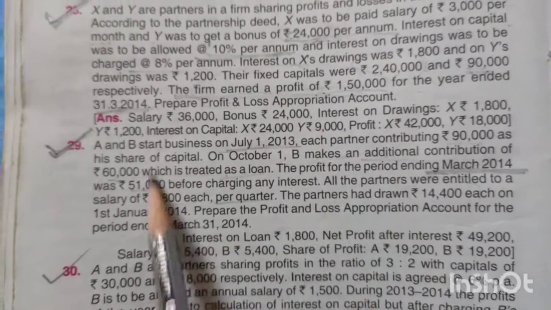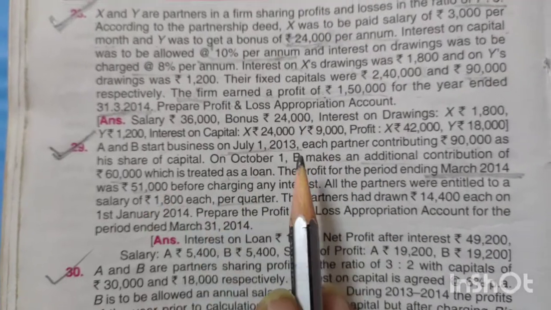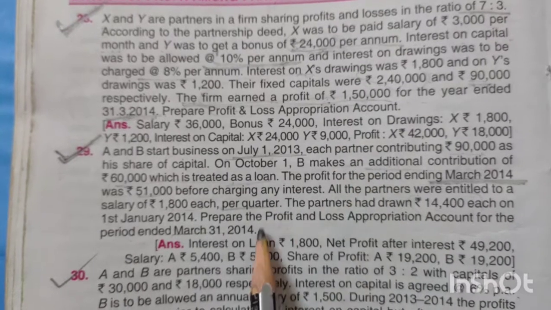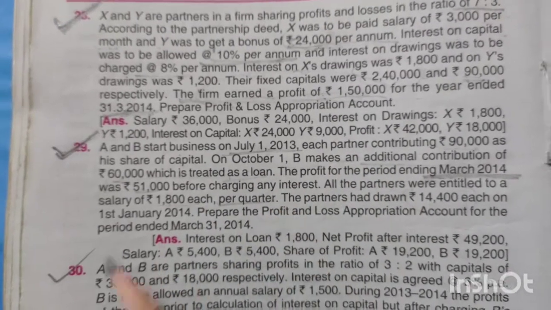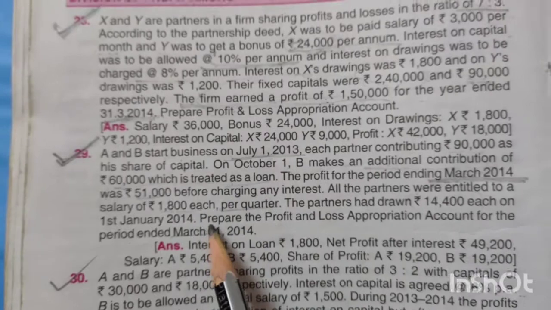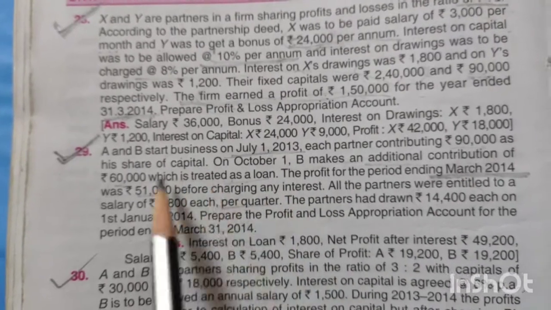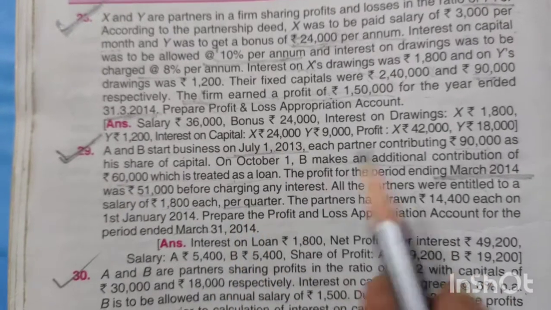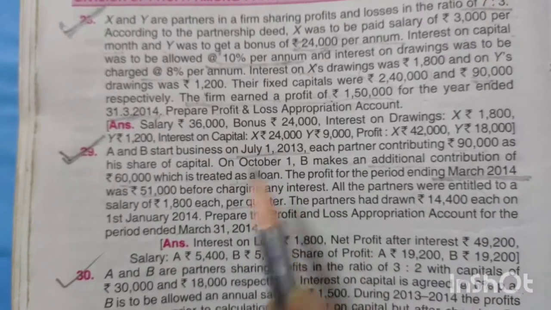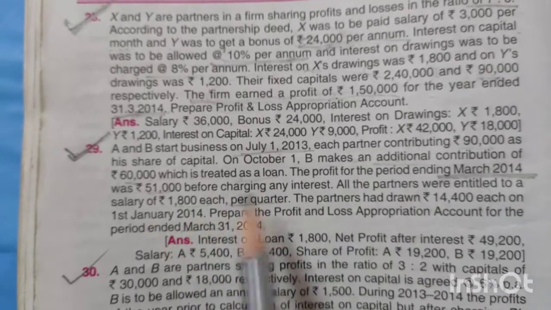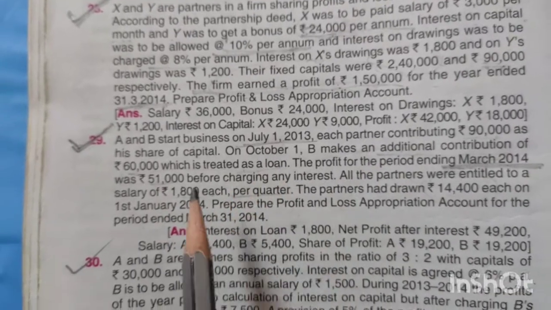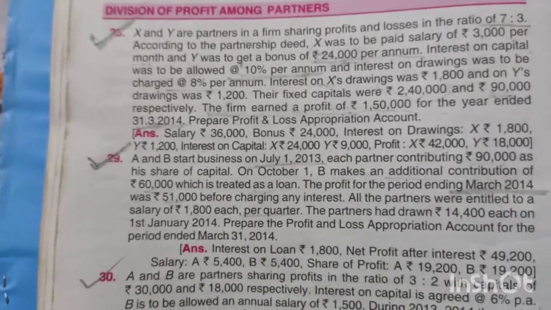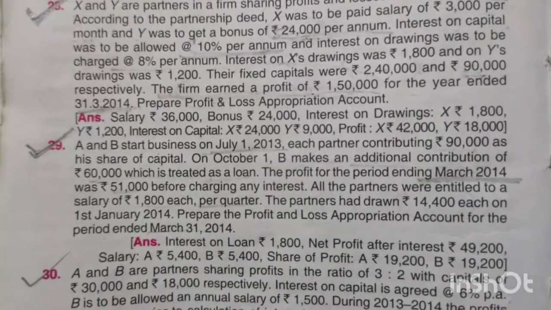Now, see, in this whole question, there is no rate of interest on capital, no rate of interest on drawing. That means regarding interest on capital and interest on drawing, the partnership deed is silent. So, we are not going to provide any interest on capital or interest on drawings to the partners. Okay. So, in this question, there will be no calculation for interest on drawings or interest on capital because the rate is not mentioned. That means the partnership deed is silent.